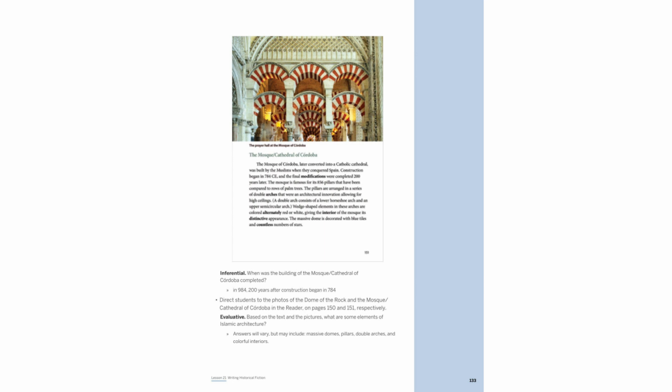The Mosque Cathedral of Córdoba, completed in 984, showcases Islamic architecture's grandeur with its massive domes, pillars, and double arches. Its colorful interiors reflect the diverse influences within the Islamic Empire, similar to the Dome of the Rock. These elements highlight the empire's vast cultural integration and architectural innovation.